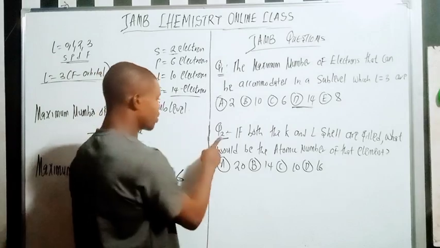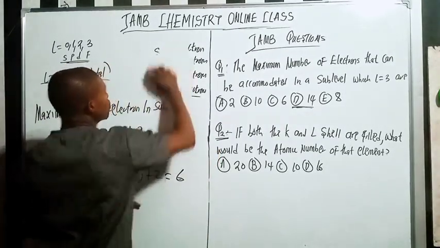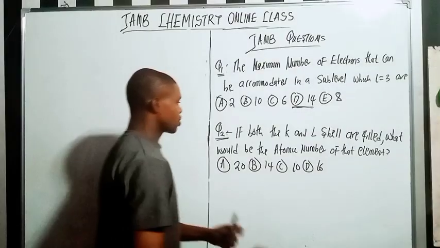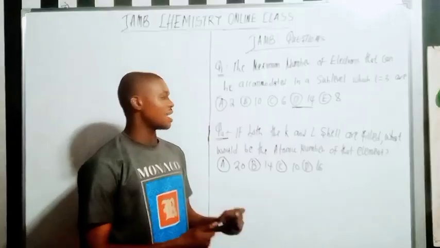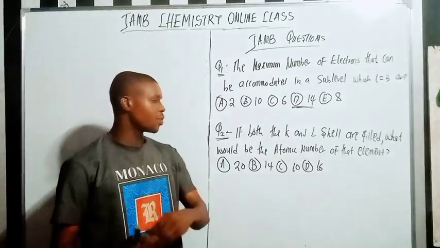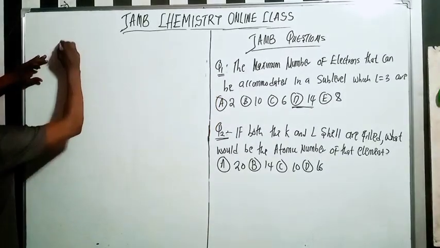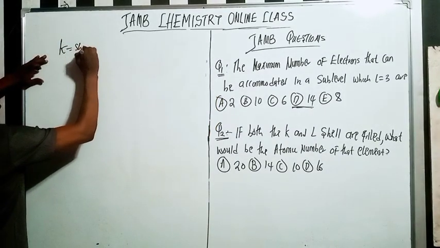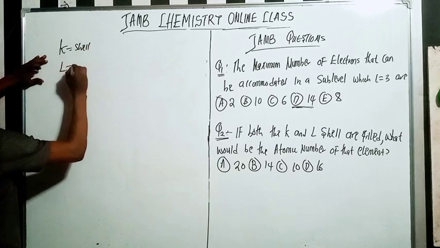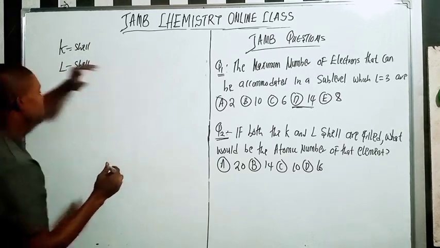So let's move to question 2. Question 2. So what is question 2? They say that if both K and L shell are filled, what will be the atomic number of that element? So here we have the K shell, and you have the L shell, right? I tell you that the maximum number of electrons